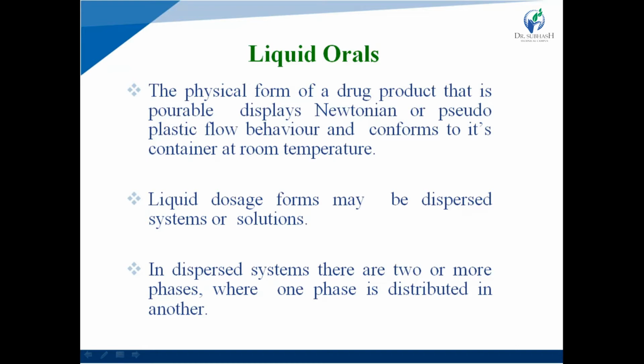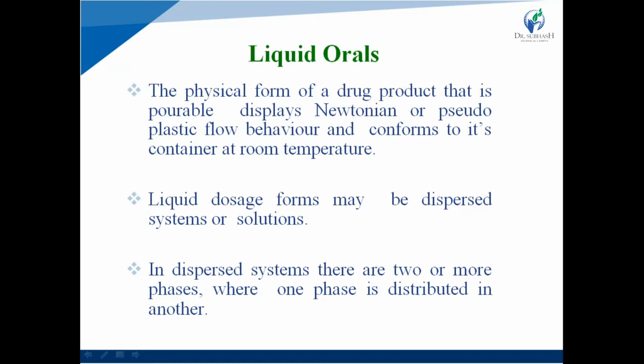Liquid dosage form may be a disperse system or a solution system. So liquid dosage forms are divided into two types: disperse phase system or solution based system. So what is a dispersed system? In a dispersed system there are two or more phases where one phase is distributed in another.